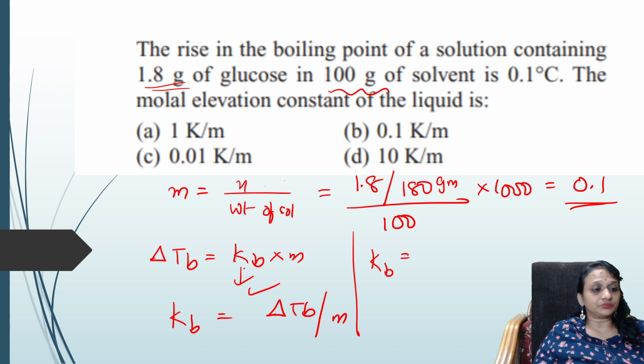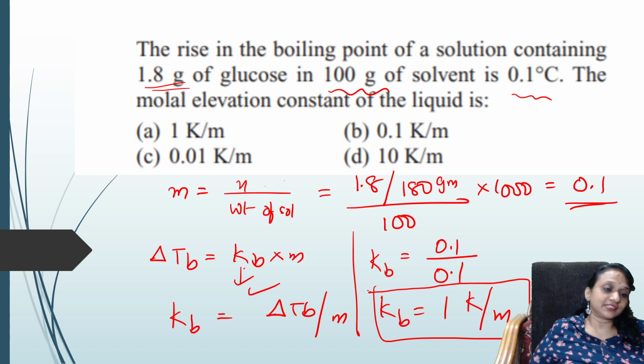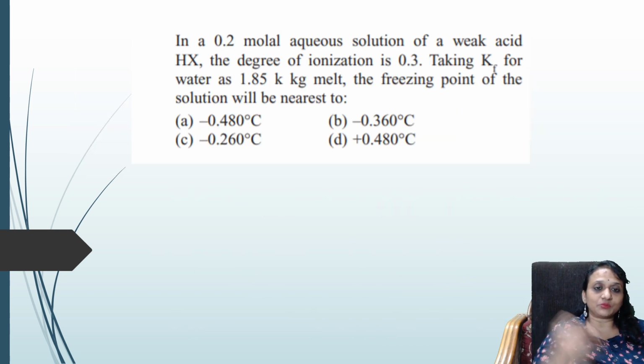Kb is equal to delta Tb by m. Delta Tb is given as 0.1 degree, so 0.1 by 0.1 is Kb equal to 1 K per m. Easy? So the answer is 1 K per m. Okay, let us see one more.